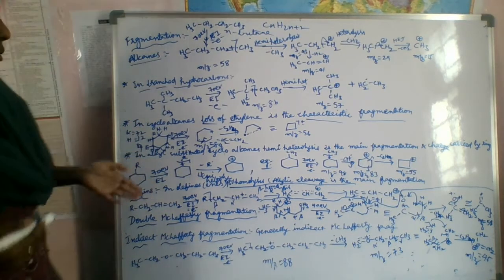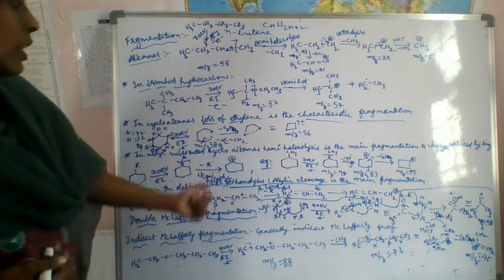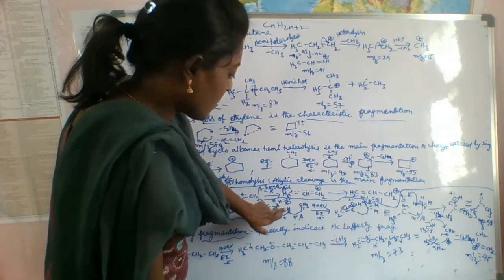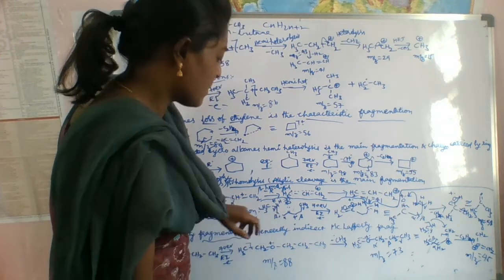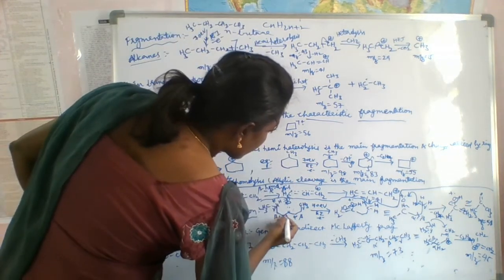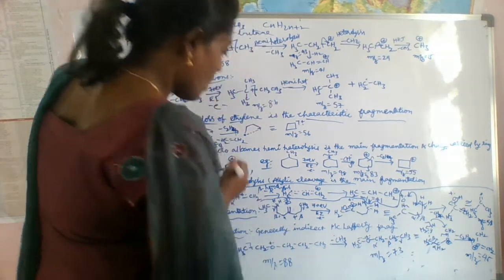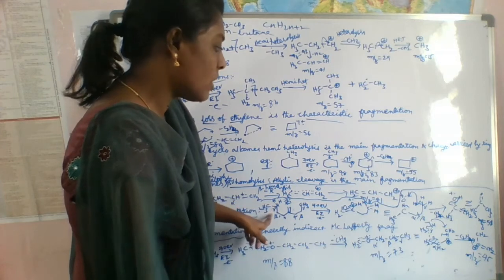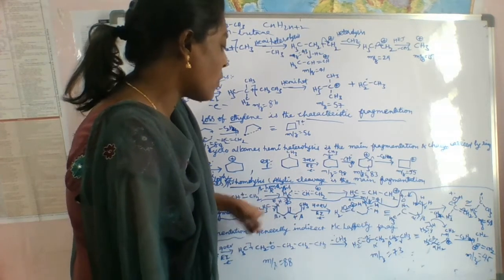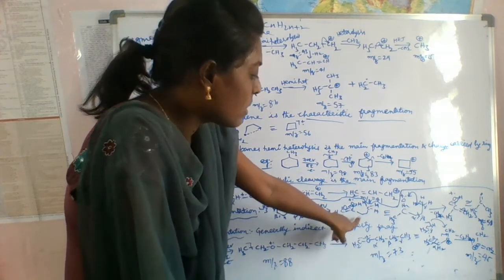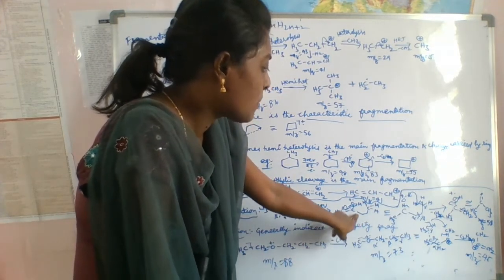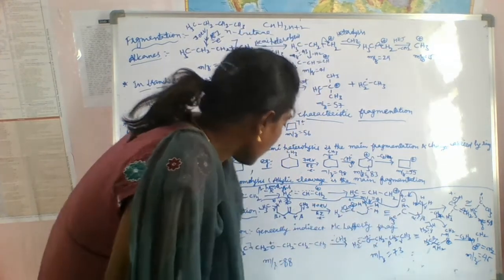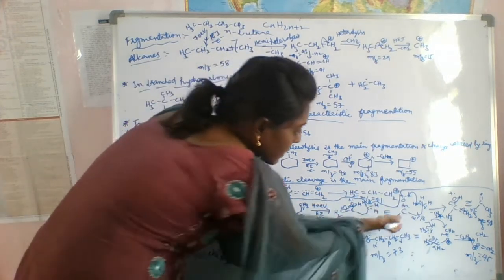But what is the double McLaughlin fragmentation? If you see here, both possibilities are there. Here gamma hydrogen is present, here also gamma hydrogen is present. First we have to do one McLaughlin, you will get this fragment, and we have to rearrange it like this. Means we are eliminating this part, you will get this part.